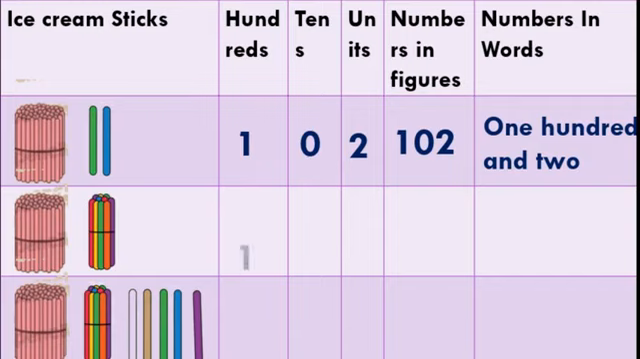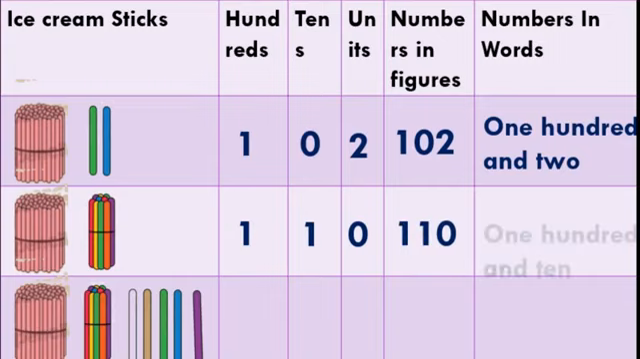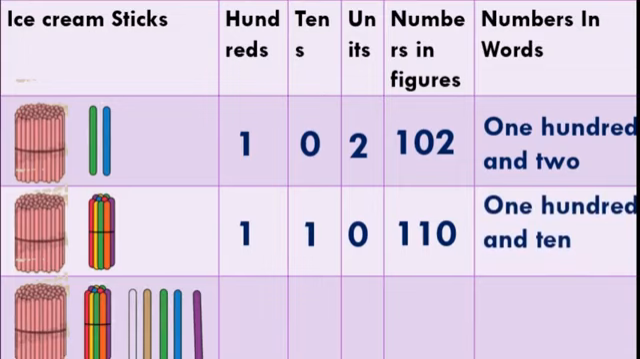Yes, hundreds bundle, that is only 1 is there. Tens bundle, 1 is there. And units, 0. No units are there in the second row. Now numbers in figures, very easy, that is 110. And the same number we have to write in the words. That is 110. Shall we move to the third row?